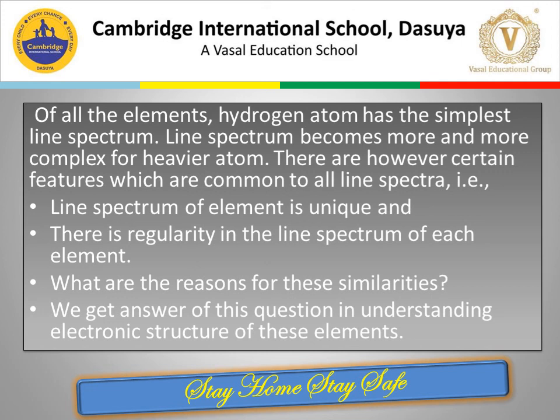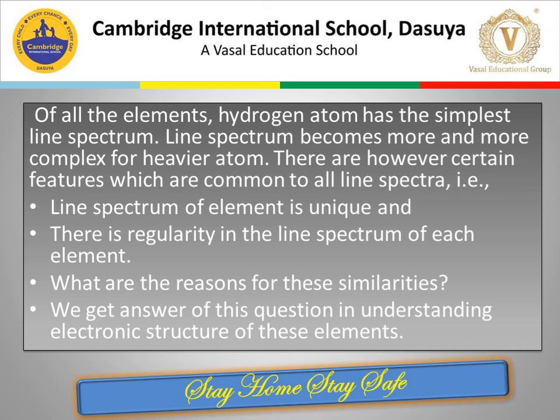As the number of electrons increases, the complexity of the line spectrum also increases. There are, however, certain features which are common to all line spectra. That is, the line spectrum of an element is unique to each one of them, and there is regularity in the line spectrum of each element.